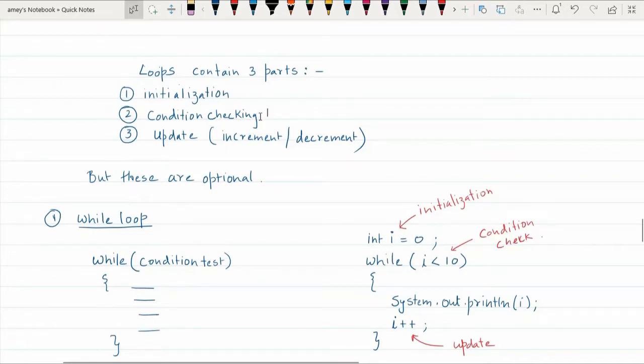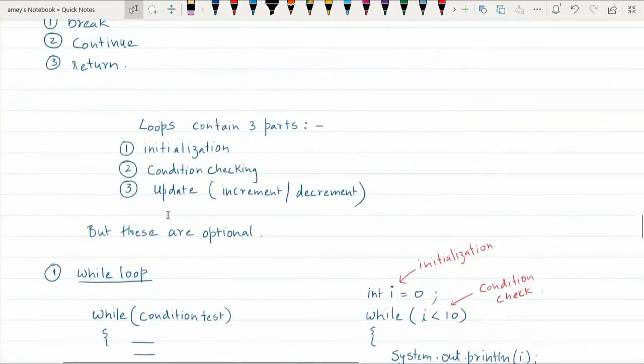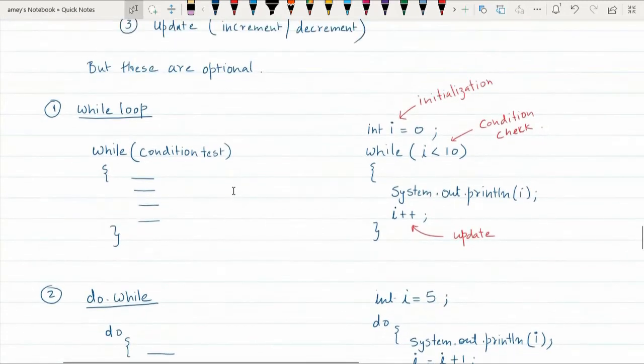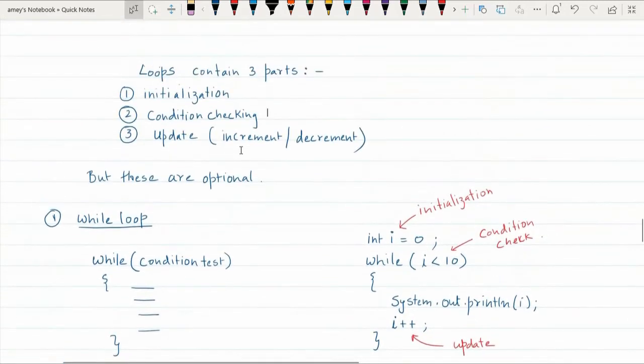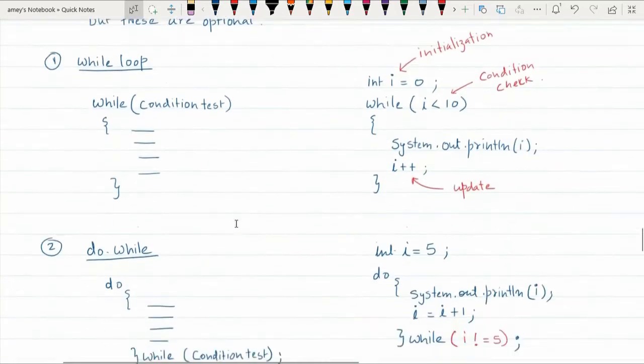And once the loop is executed, at the end of that iteration, there is an update of the index made. It is either increment or decrement. But these three parts are optional, because you can write loops even without one or more of these parts, which we shall see.